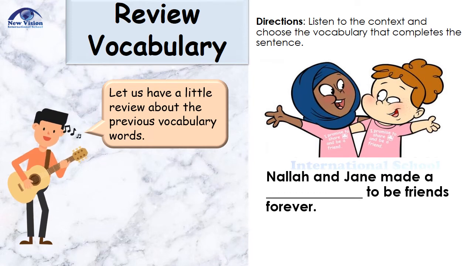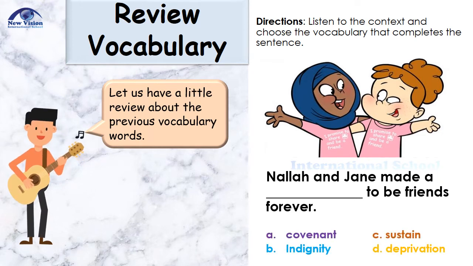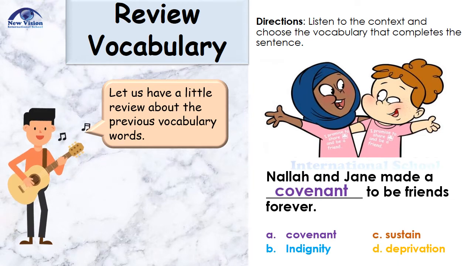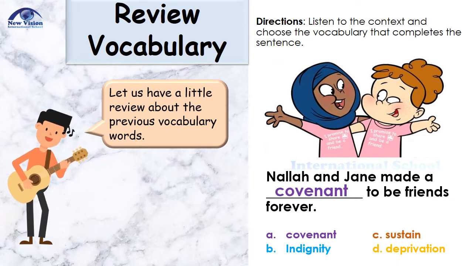Lala and Jane made a blank to be friends forever. What is the missing word? A. Covenant. B. Indignity. C. Sustain. And D. Deprivation. Choose your answer. If you answered covenant, you're correct because covenant means a promise.